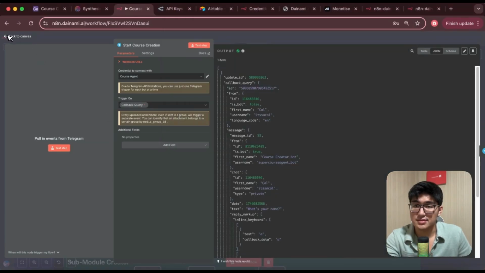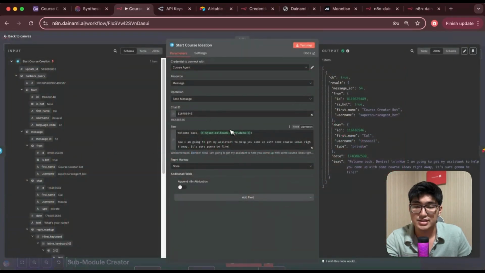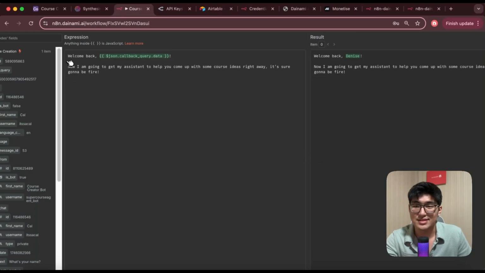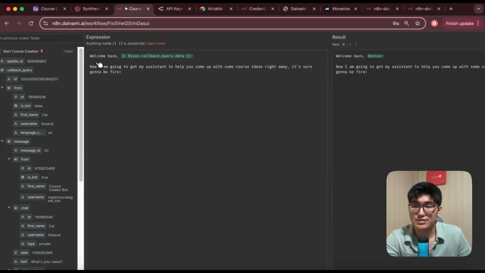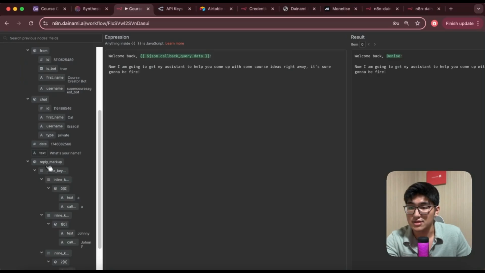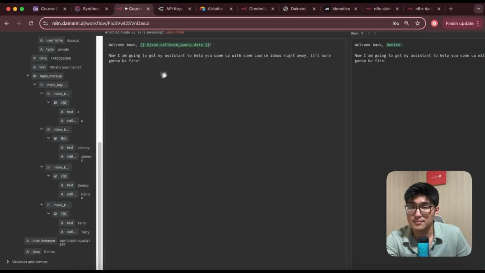Okay, once this is done, I'm going to move on to the next part, which is start course ideation, where you can see over here I'm going to use another one, which is send message. I'm just going to send it a fun message. The chat ID would be the Telegram chat ID, and a fun message would be something like welcome back, and I'm going to put in the JSON callback query data, which is the name. So you can see over here, this is the name that we have selected. You have data over here, copy and paste this in, so drag and drop. And then you have the specific name, which could be Denise or Johnny or any other names that you have created. I give it a fun reply. Now I'm going to get my assistant to help you come up with some course ideas right away. It's sure going to be fire.